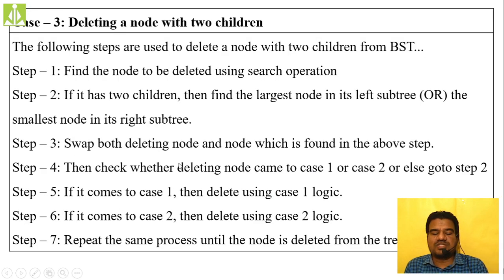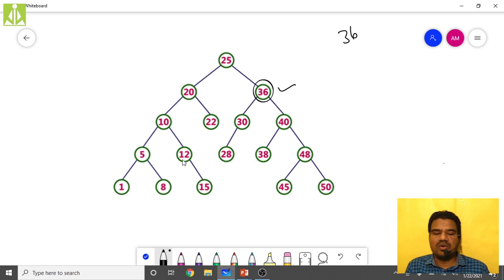After finding it, swap the node to be deleted with the node found in the above step. Whatever node we found, either 28 or 50, we simply swap.